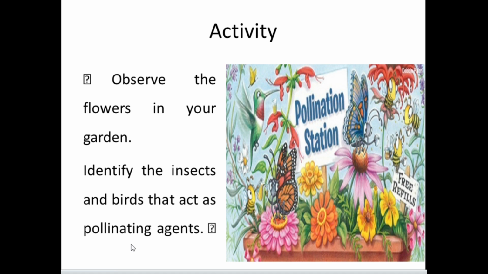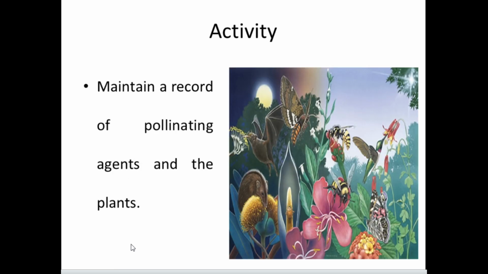We can do other activities which help us to identify or prove how it is happening. It will make you interested. So maintain a record of pollinating agents, the flowers and the plants. If you record them, we come to know what the agents of cross pollination are and how cross pollination takes place.